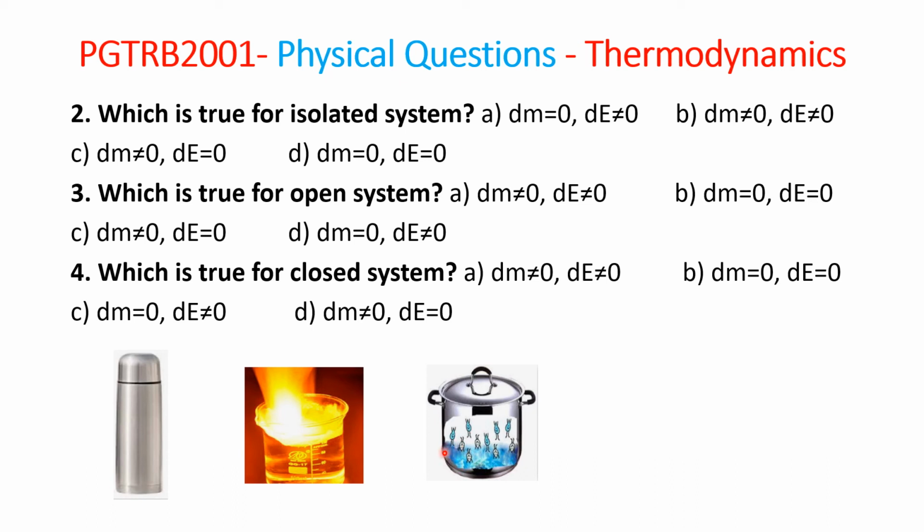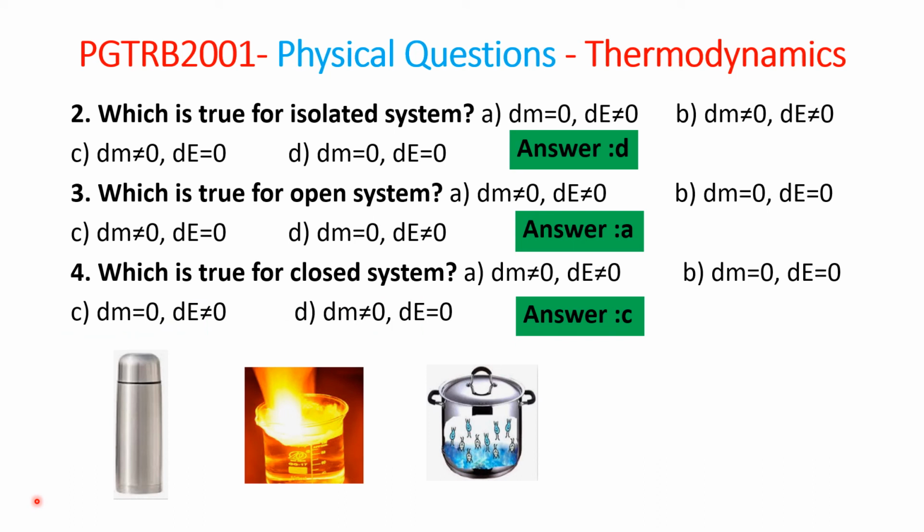So we will see the answers one by one. The first one, the answer is D. And for the second one, the answer is A. I already said these two are reverse. And the last one, the answer is C, which is not equal to 0. The energy is not equal to 0. Why? The energy is exchanging. Mass is not exchanging, which is equal to 0.